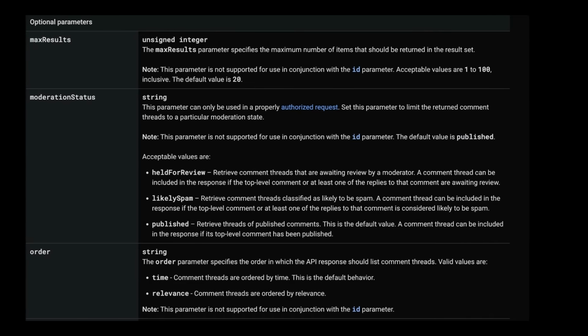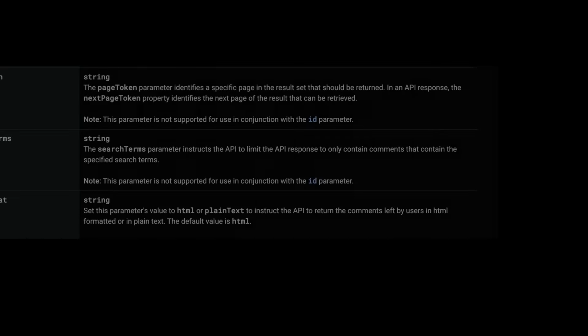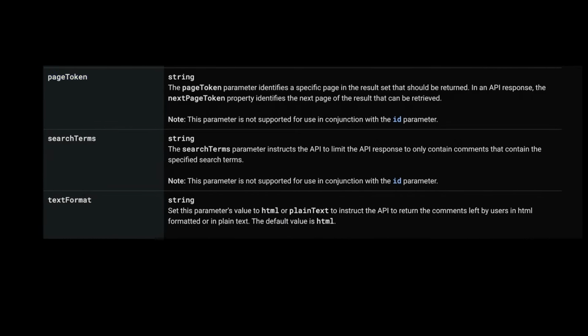Next is the maxResults. We'll set it to 100, which is the maximum allowed. For pagination, we'll use the pageToken parameter to continue fetching additional comments if there are more than 100 results.